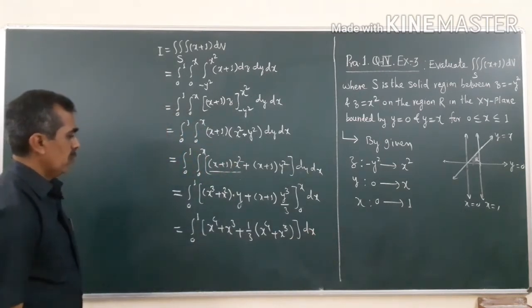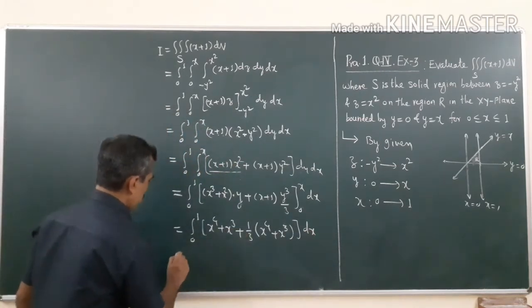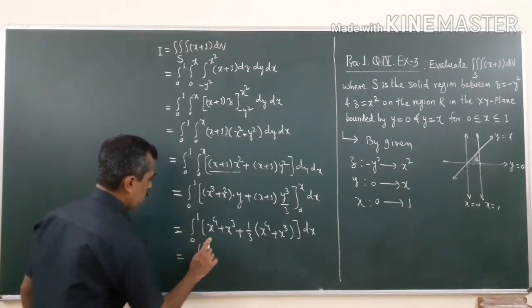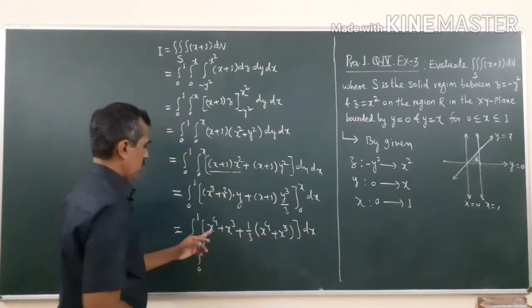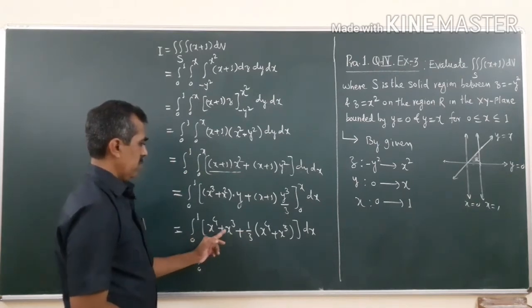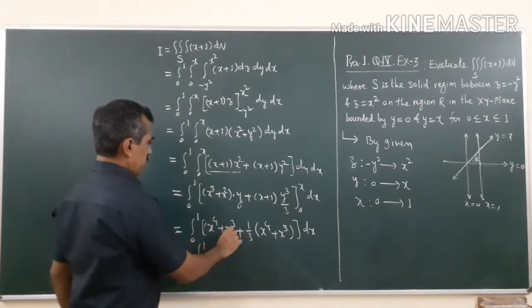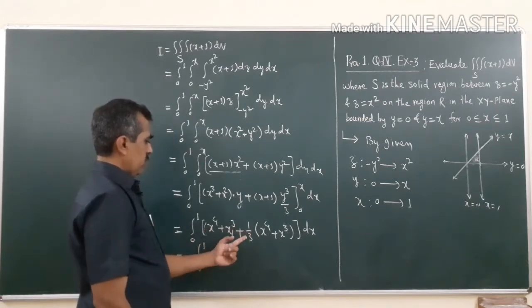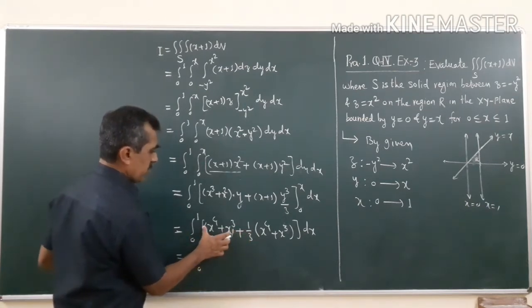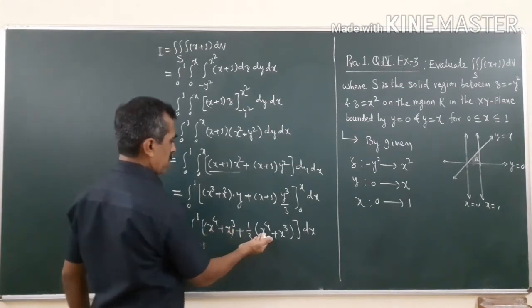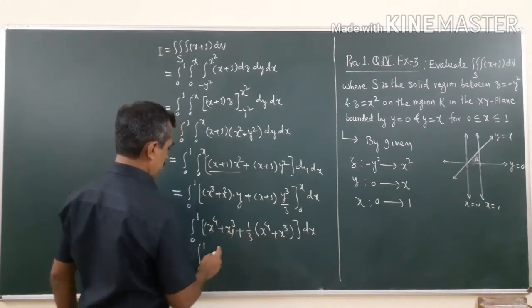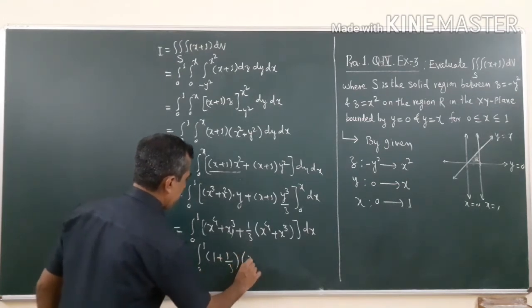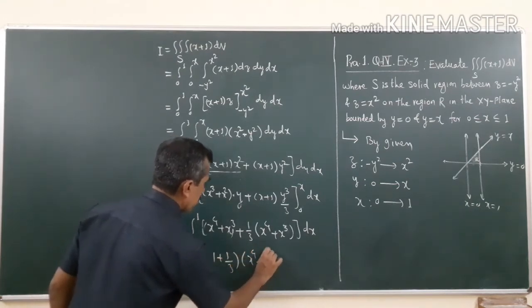If you try to simplify this, then integral 0 to 1, what you get is 1 plus 1 by 3 as common, and x raised to 4 plus x cubed by 3.